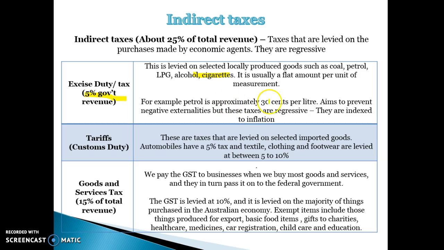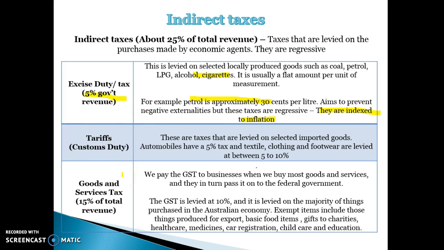Again, they're regressive, so they affect low-income earners more. Petrol, for example, is at 30 cents per litre, an example of a regressive excise tax. They are often indexed to inflation, meaning the tax goes up as inflation increases. Tariffs, so tariffs on textiles, clothing, footwear, generally around 5 to 10%. And they're also called customs duties.